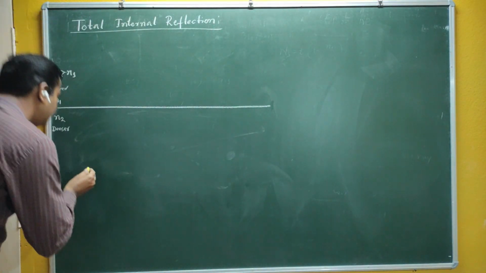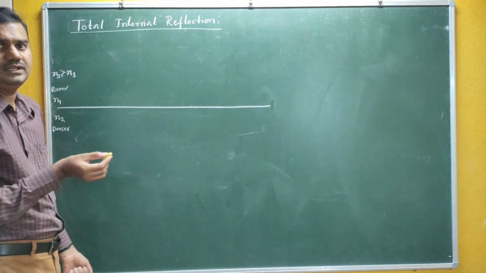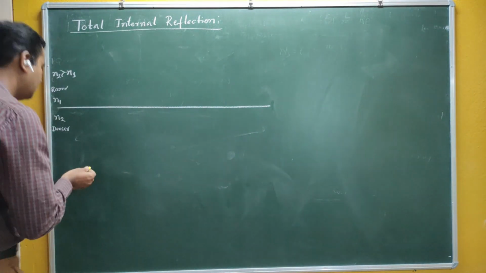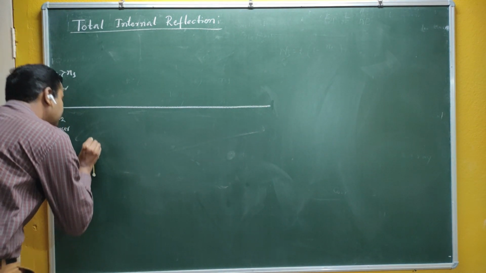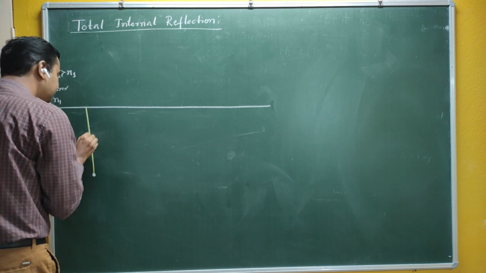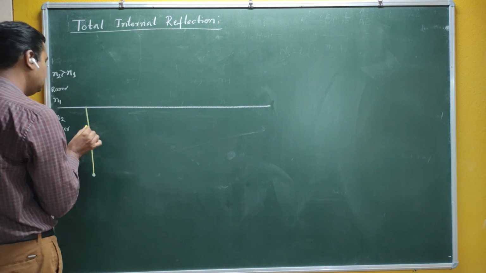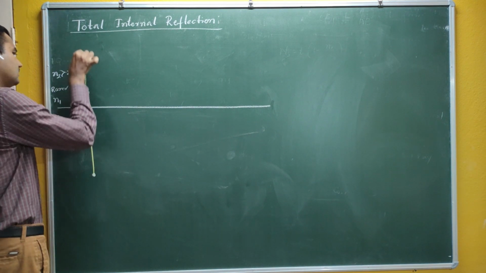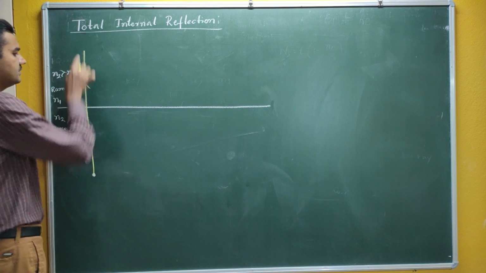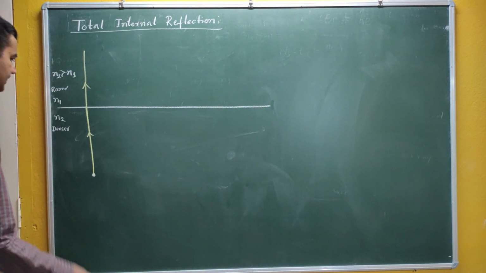So this is the first ray. To show the total internal reflection, let me take a large number of rays here. The first ray falls normally. If I is 0, then R is also 0. Simply, it gets transmitted.